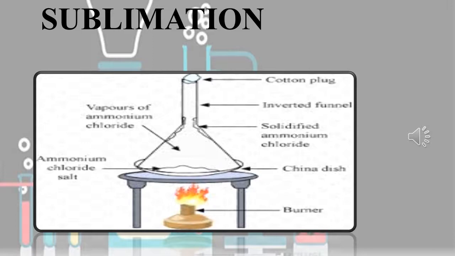Then the non-volatile impurities remain in the china dish. So the useful substance is deposited on the inner side of the funnel, and the impurities remain in the china dish. This is one method to separate impurities from a mixture. So this is the process of sublimation.